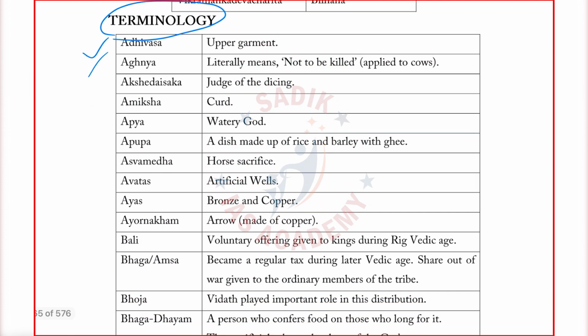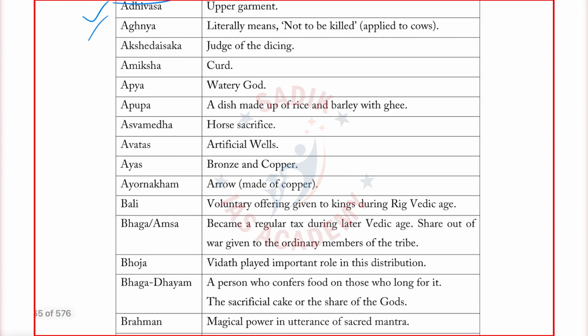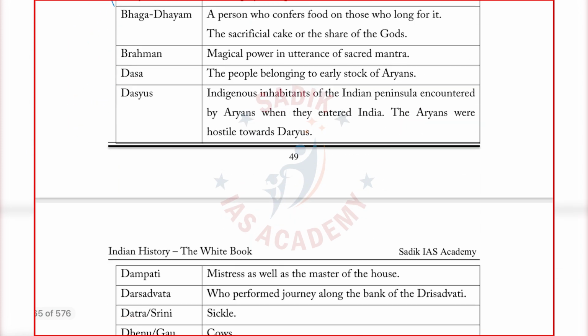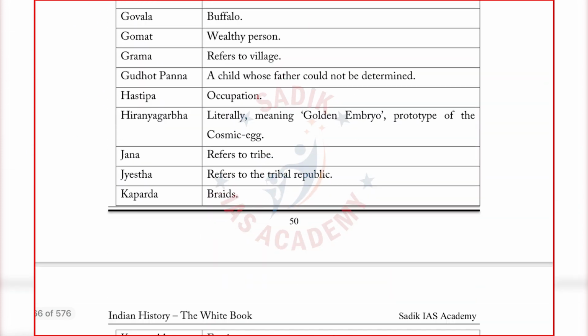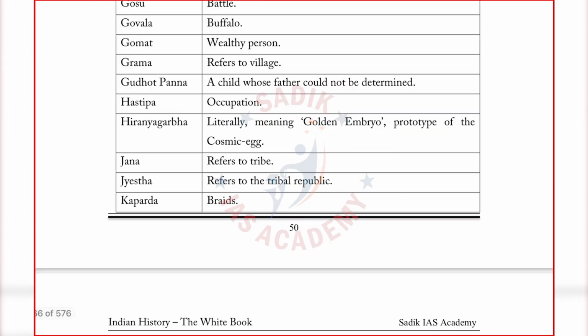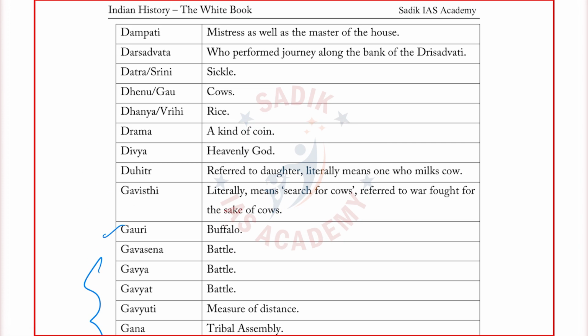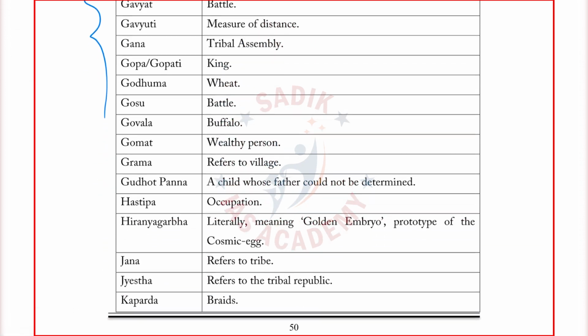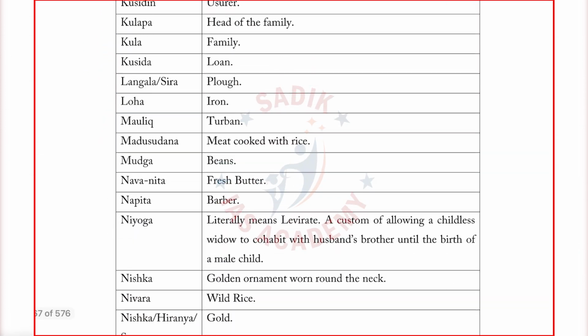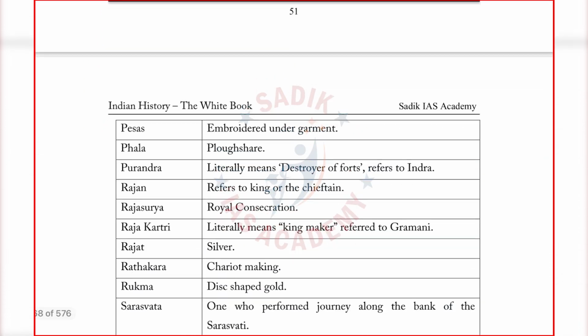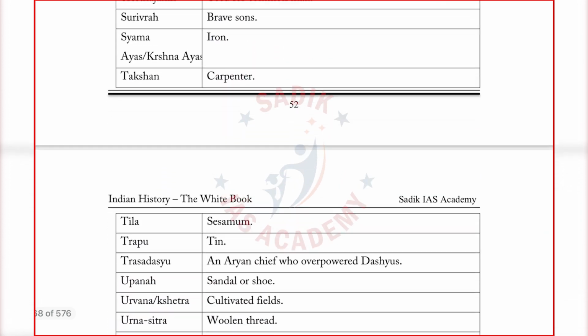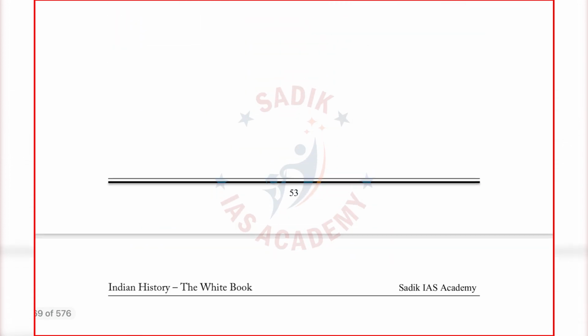See, terminology I told you. So this terminology I am covering: what are the terminologies in the Vedic age, that I have covered here. You can go through all the terminology. Like this for each and every topic I have covered. See how many terminologies I have covered. All important. Gauri means buffalo. Like this I have given all. These are very important. You can go through all these terminologies. The terminology is the last part of every unit.